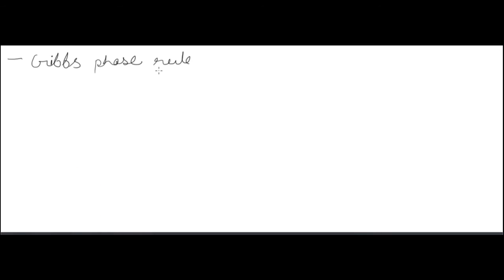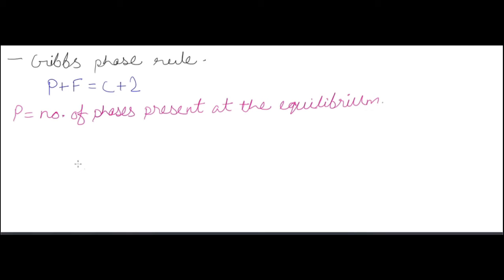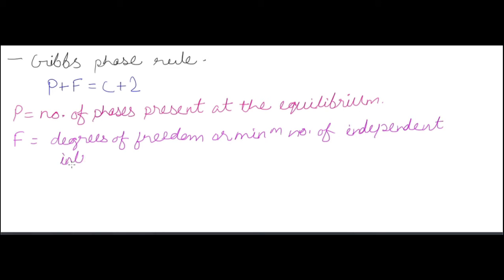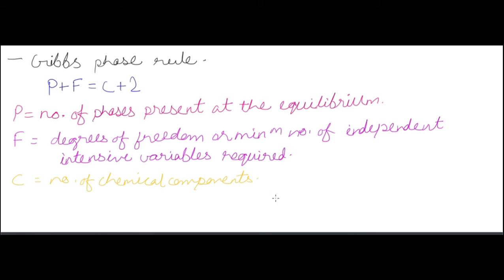Now Gibbs phase rule. Okay, so Gibbs phase rule is P plus F is equal to C plus 2. P is the number of phases present in equilibrium, F is the degree of freedom or minimum number of independent intensive variables required, and C is the number of chemical components. Okay, P is the number of phases, F is the degree of freedom or number of intensive variables, and C is the number of chemical components.